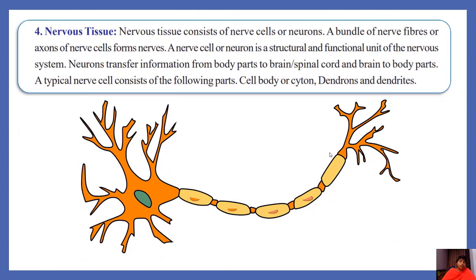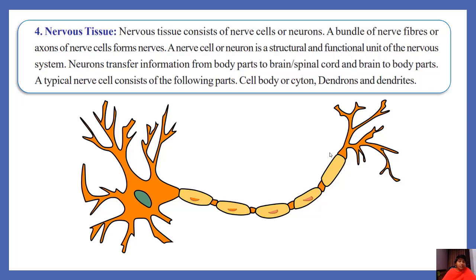The fourth tissue is nervous tissue. Nervous tissue consists of nerve cells and neurons. A bundle of nerve fibers or axons of nerve cells form nerves. Not only nerves are formed from neurons, our brain and spinal cord are also made up of nerve cells or neurons. A nerve cell or neuron is a structural and functional unit of the nervous system. We call it structural because all the parts in the nervous system are made up of neurons or nerve cells. Neurons transfer information from body parts to brain and spinal cord, and from brain to body parts.